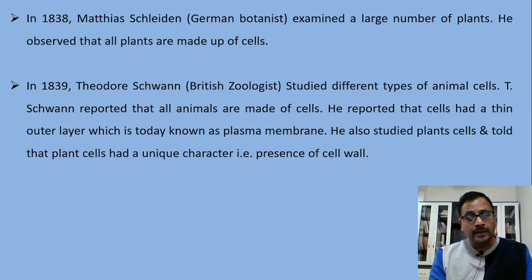He reported that cells had a thin outer layer, which is today known as plasma membrane. Plasma membrane is found in both plants and animals. He also studied plant cells and told that plant cells had a unique character, that is presence of cell wall around the plasma membrane, and these cell walls were not found in the animal cell.